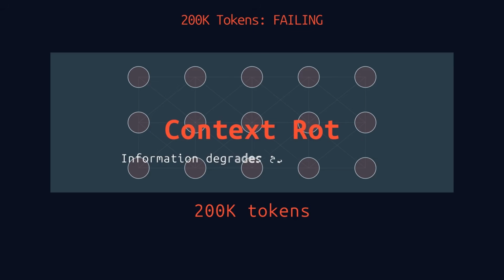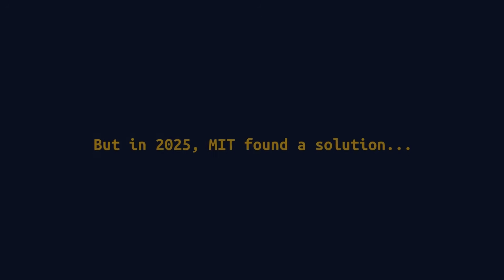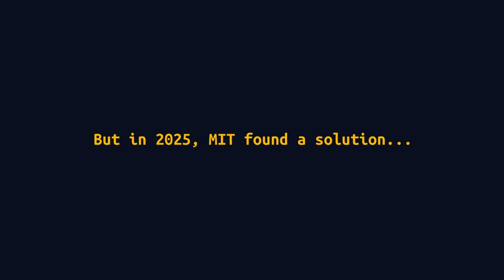This is called context rot, and it is one of the biggest unsolved problems in AI today. Information degrades as context grows, and every major language model suffers from it. But in 2025, a team at MIT published something that changes the game entirely. They call it Recursive Language Models. Let's understand why this matters.